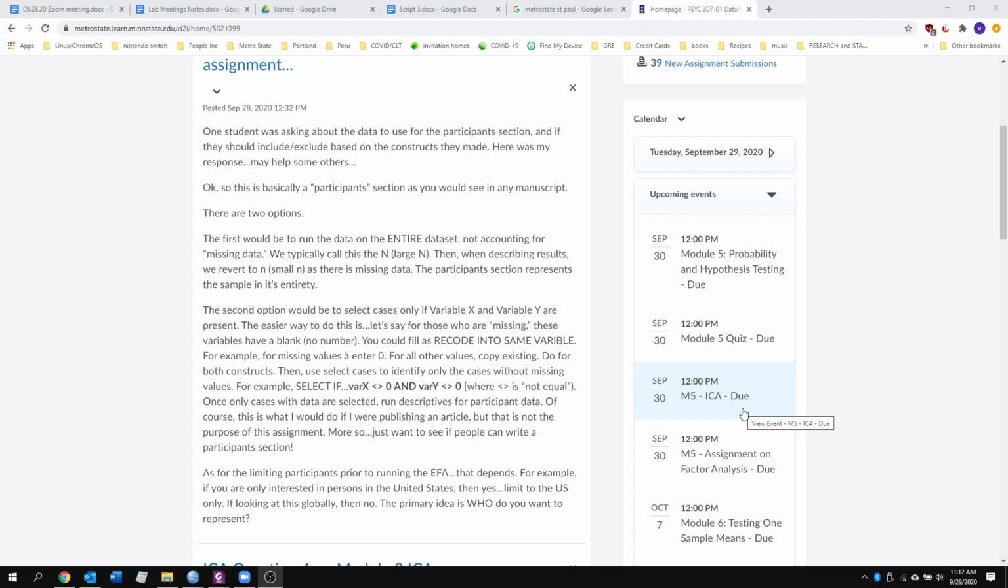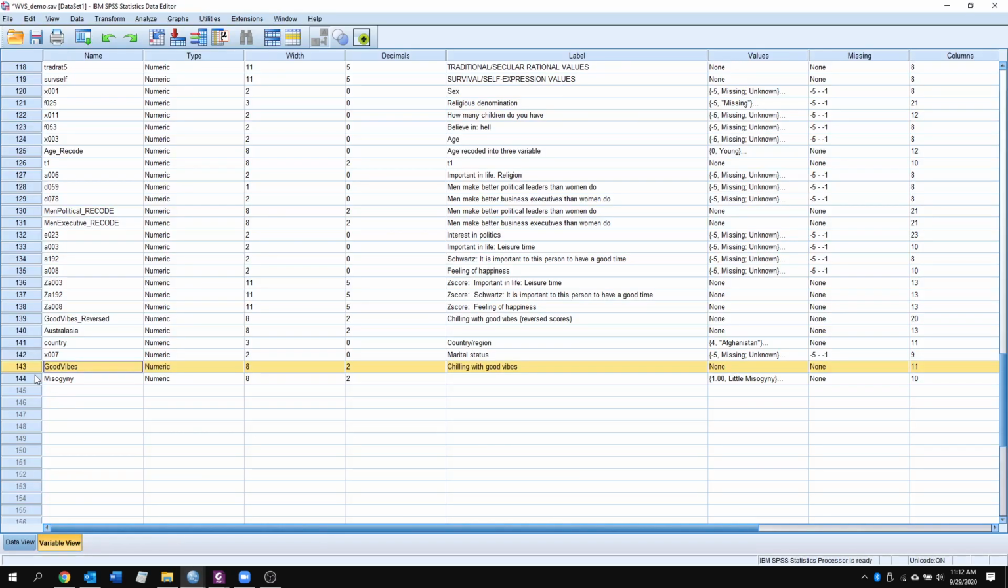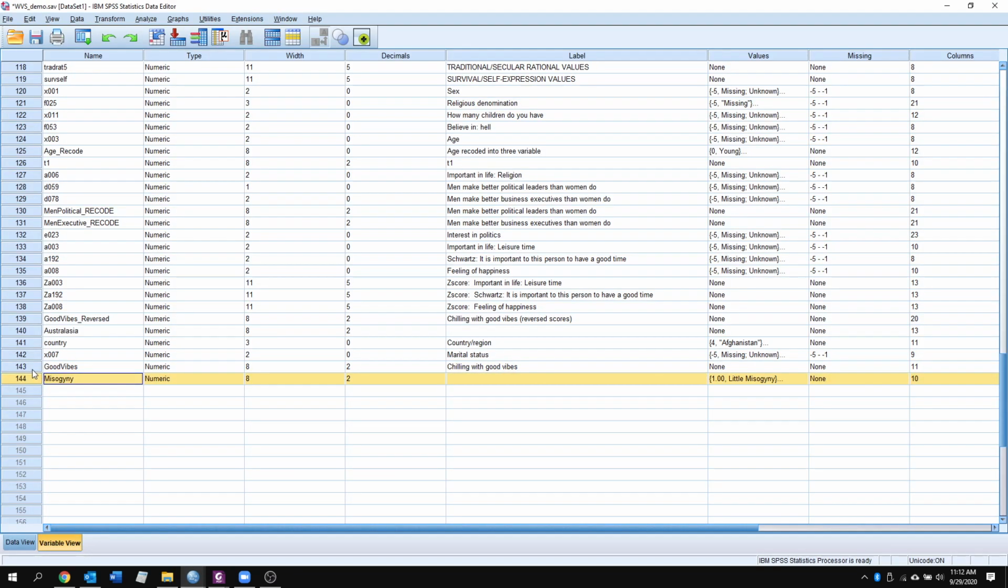So what we're going to be looking at today, if we have a construct of misogyny and good vibes, these are two constructs you might be familiar with that I created before, and we're writing a study. Let's say we have a data set of 10,000 people and only 300 people answered the questions that comprise the constructs of good vibes and misogyny.